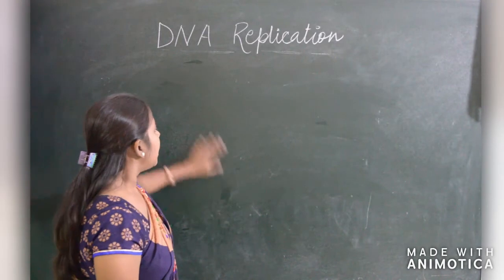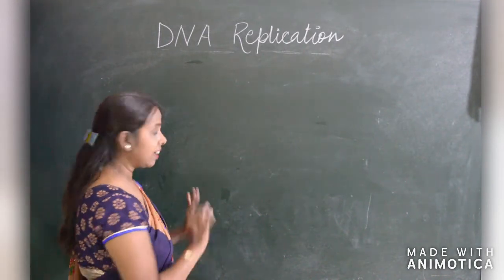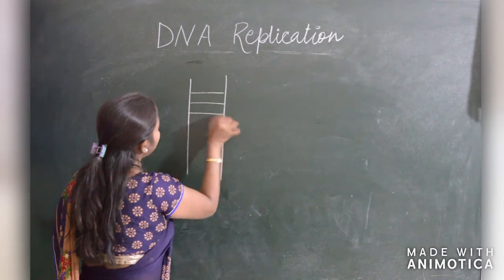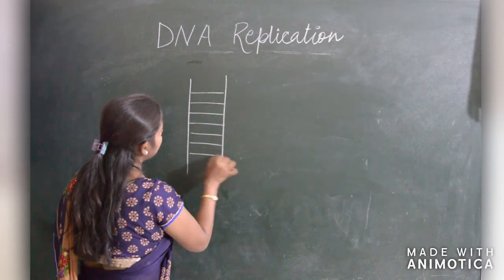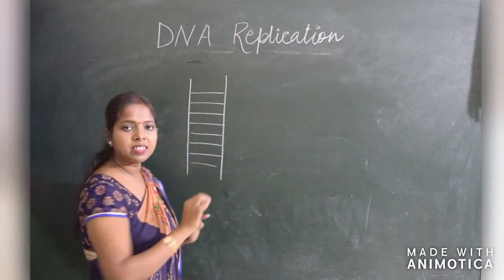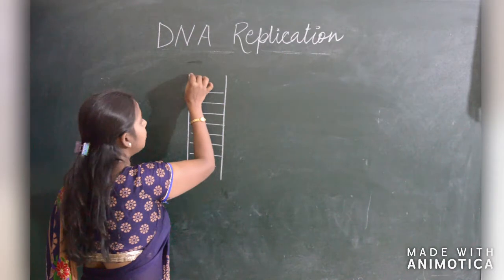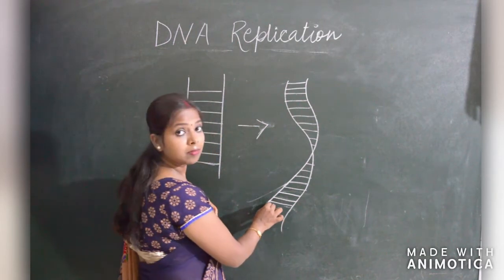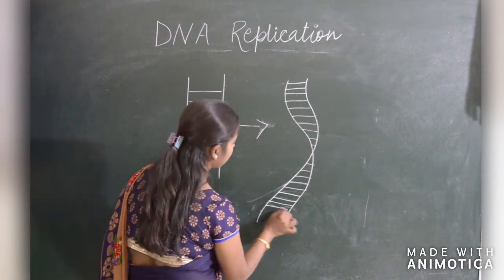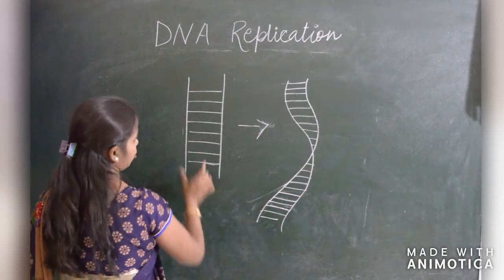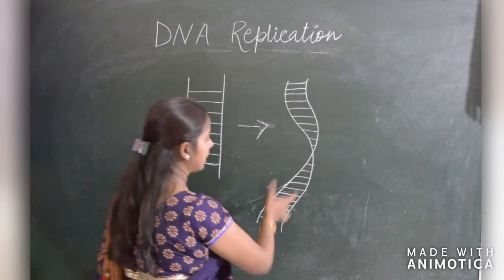DNA is somewhat a ladder-like structure where the bases are present inside in the middle part, and the phosphate and sugar are present in the vertical portion. When the ladder-like structure is twisted, it forms a helical structure.